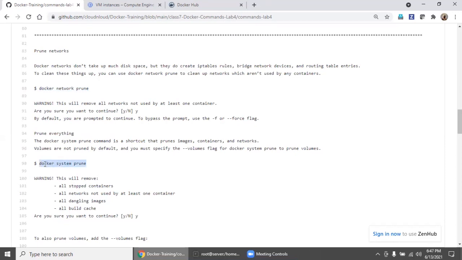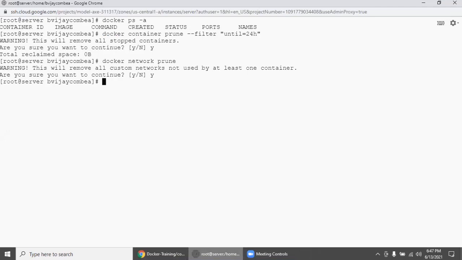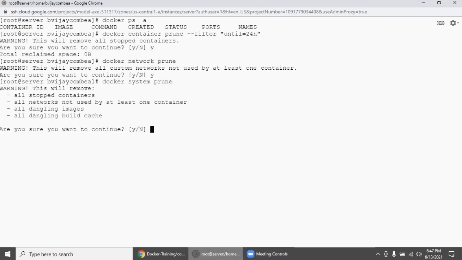This command is docker system prune, this is overall. So be very careful while using this command, because this will remove all stopped containers. This will also remove all network space, routing table. Remember, if you don't know what kind of maintenance is going on, before issuing this command system prune, you need to get clarity from all people who are using that infrastructure. This is really recommended.